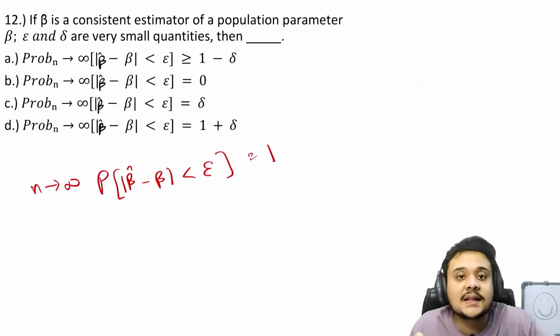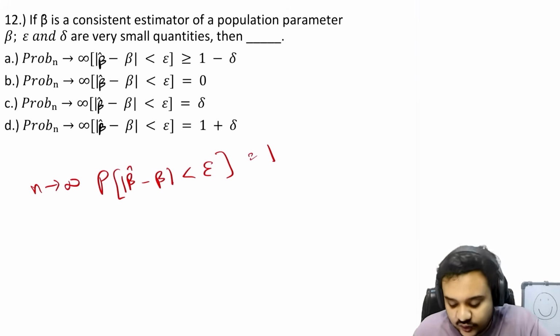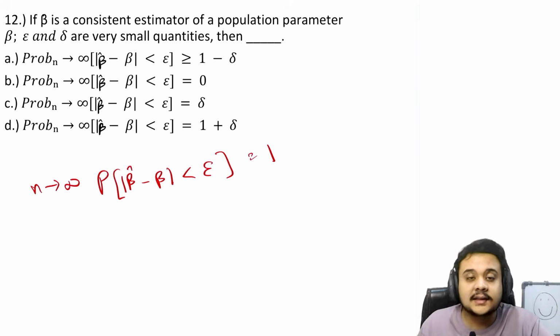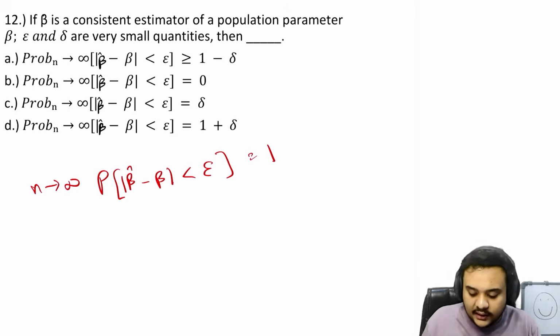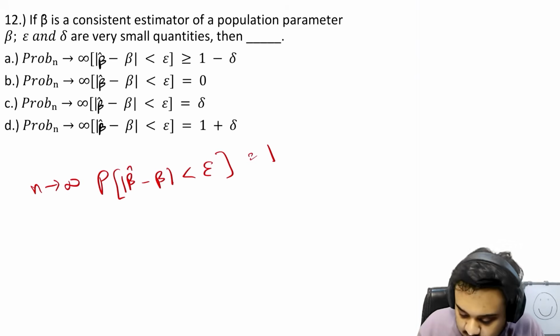This is the definition of a consistent estimator. If it is a consistent estimator, then this is how you are going to define the relationship between the two. So given what we have here is that we know that both epsilon and delta are very, very small values, right? So now let us take a look at the options.